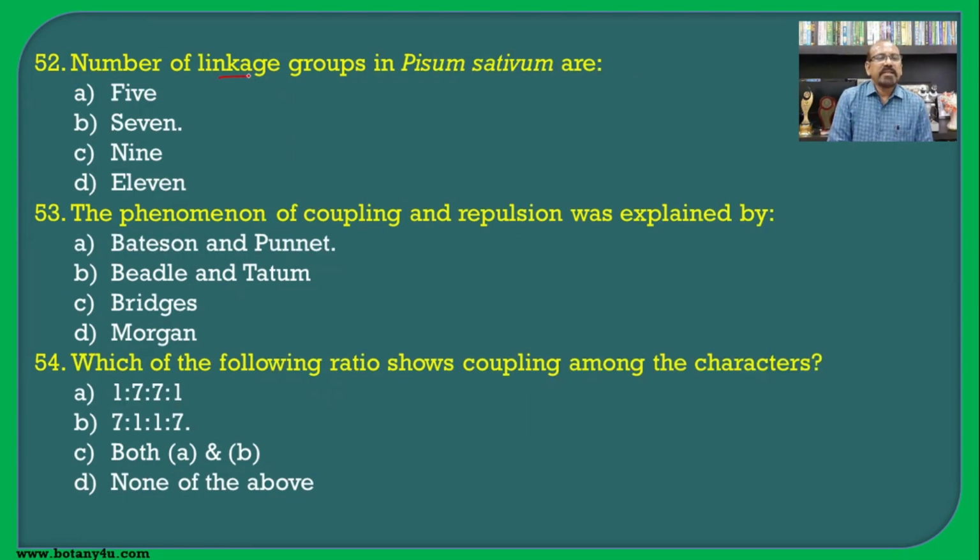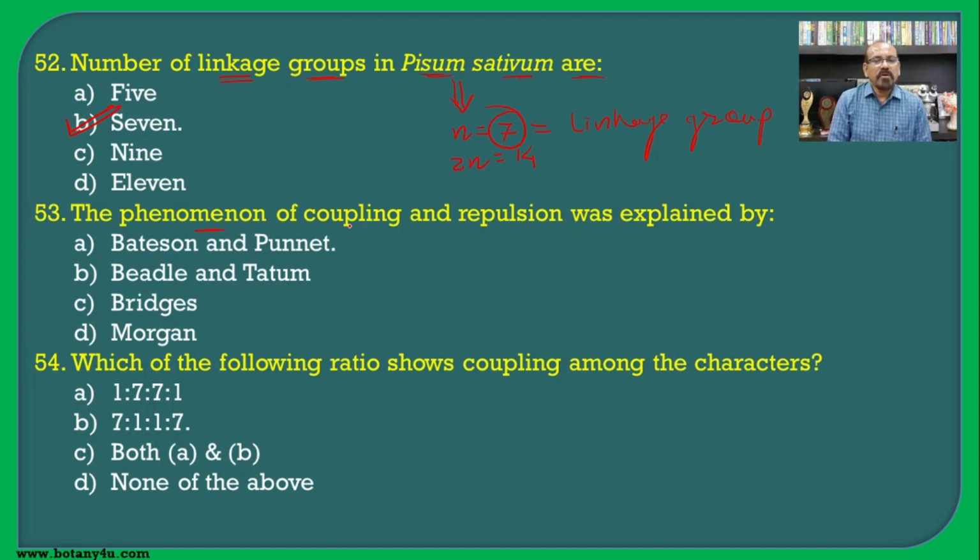The number of linkage groups in Pisum sativum are, as we have seen, in Pisum sativum n is equal to 7 and 2n is equal to 14, and the linkage groups are equal to the haploid number of chromosomes, and the haploid number of chromosomes is 7, and hence 7 is the correct answer.